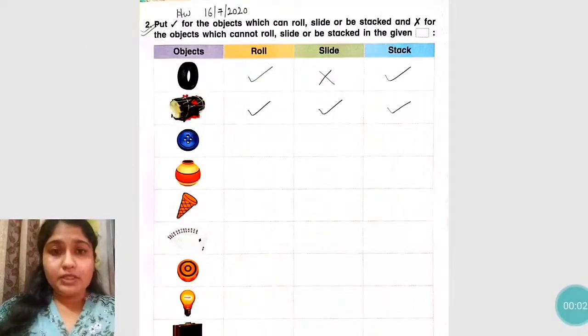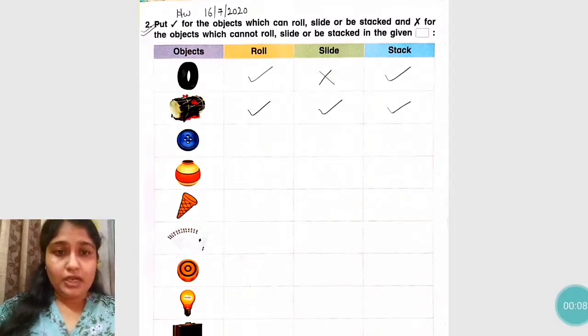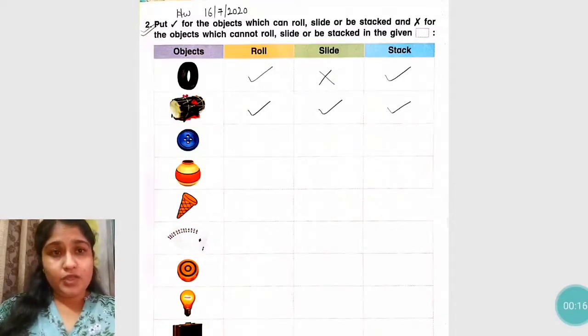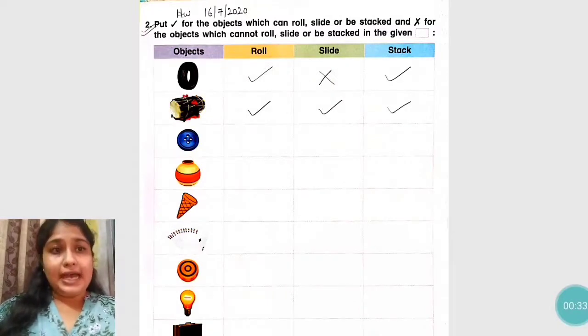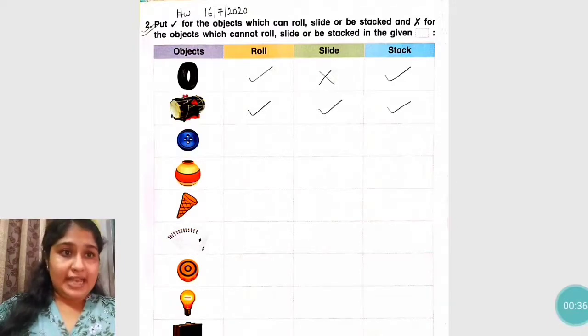Take out page number 13 in your workbook. So this question number 2 is your homework. Now what we have to do in this question? See, different objects are given and we have to put a tick mark on the things which can roll, slide and stack. So the first two we will understand. Okay, and the rest of the objects you have to complete it in your homework. Okay, so put tick mark for the objects which can roll, slide or be stacked, and cross for the objects which cannot roll, slide or be stacked in the given box.